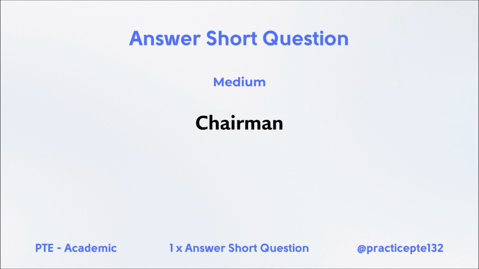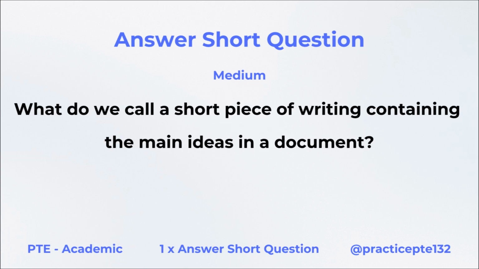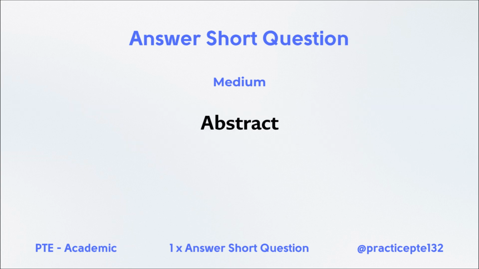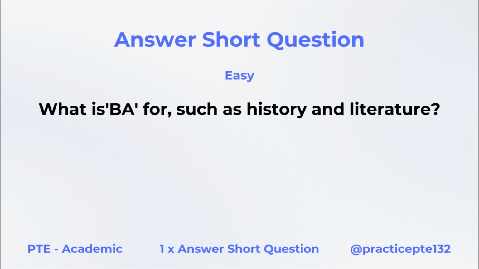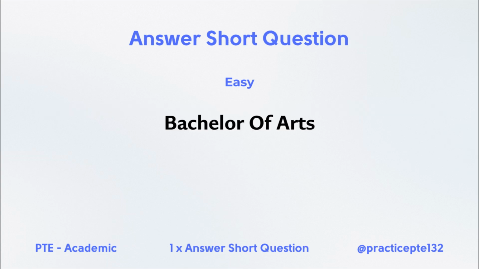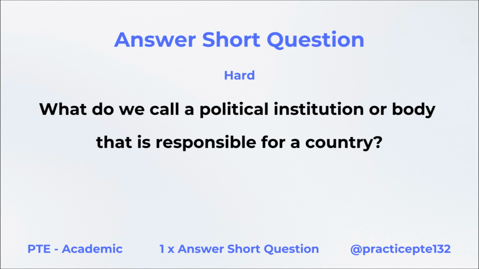Chairman. What do we call a short piece of writing containing the main ideas in a document? Abstract. What do we call buying and transporting goods from another country? Import. What is BA for, such as history and literature? Bachelor of Arts. What do we call a political institution or body that is responsible for a country?